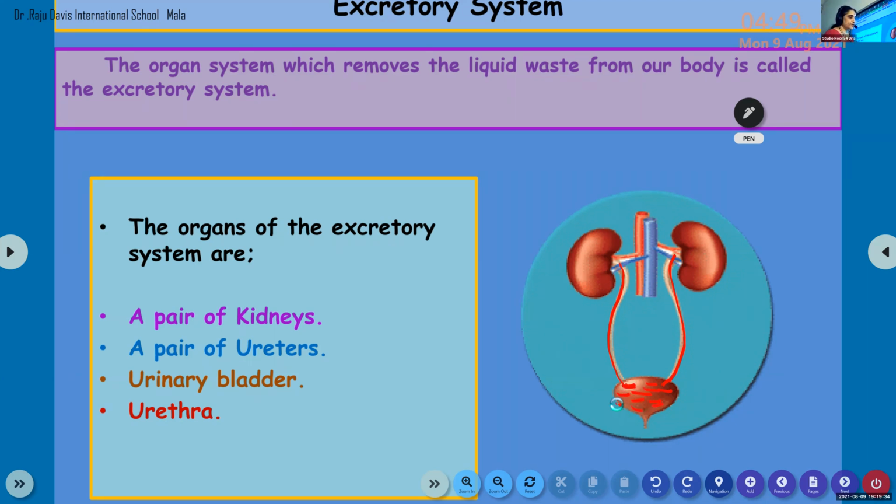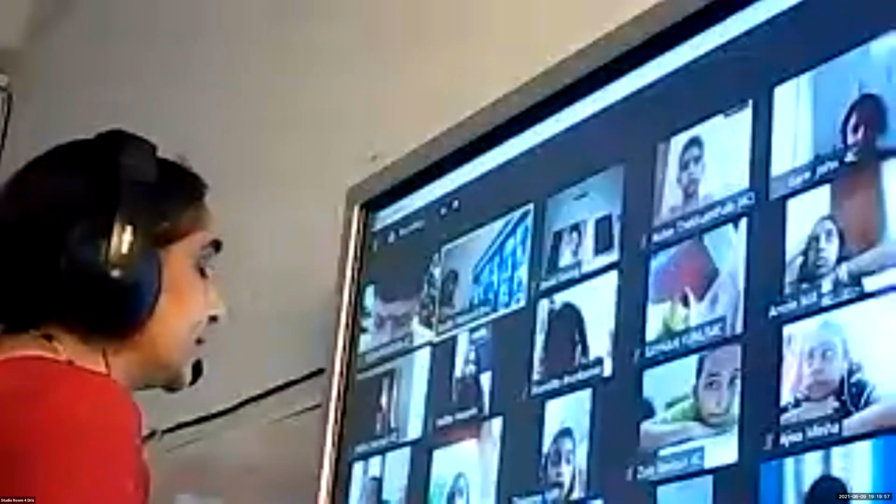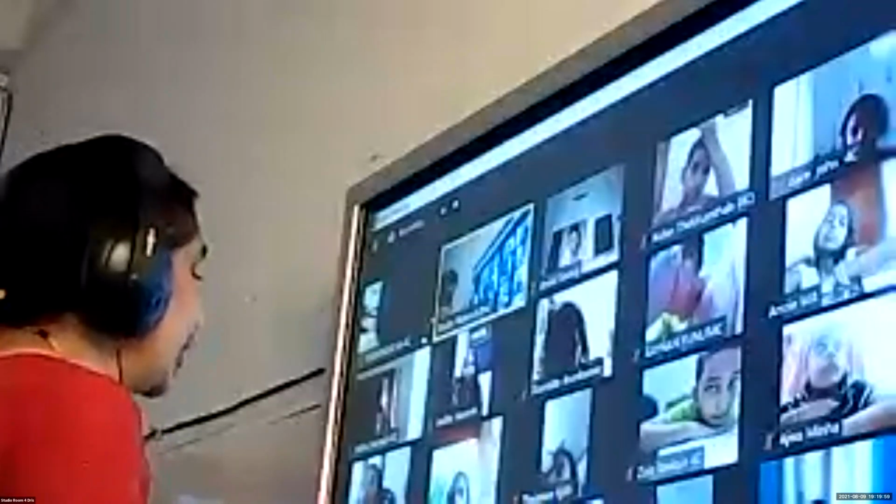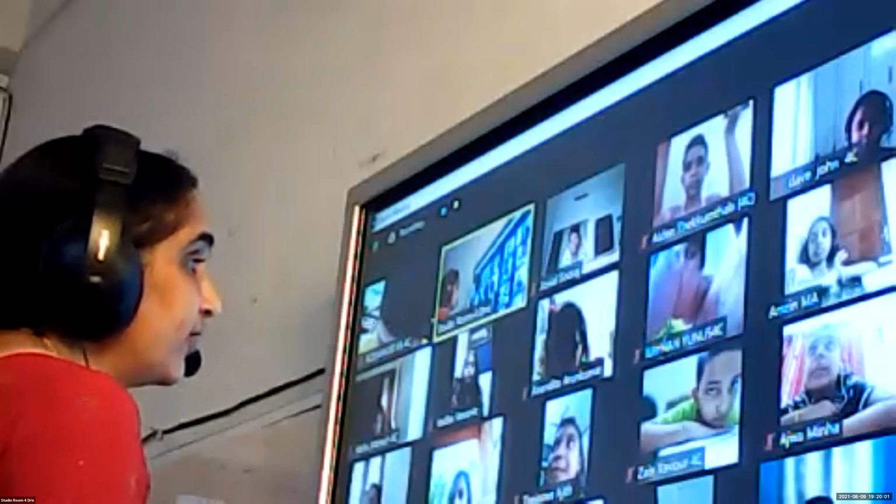When it becomes half filled, we may feel to pee or urinate, and the urine, which is the liquid waste, gets out of our body through the urethra. Is it clear, children? Yes, ma'am. So this is how the excretory system helps us to get rid of the liquid waste from our body.